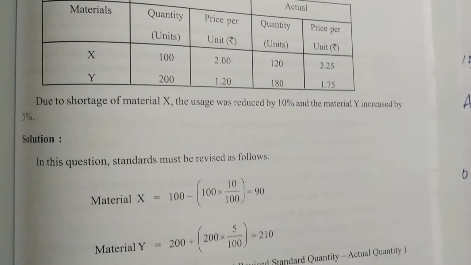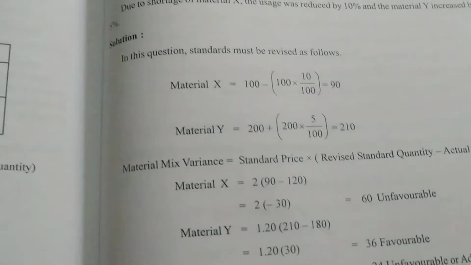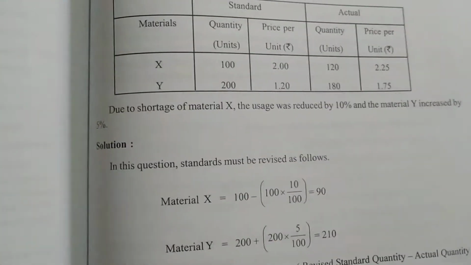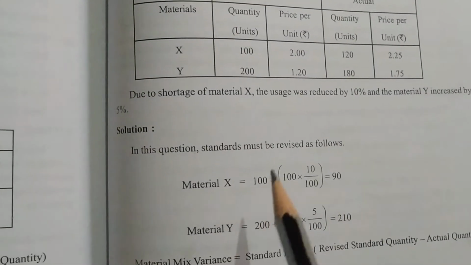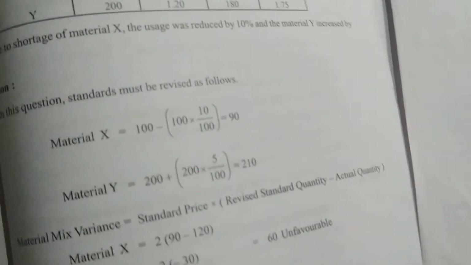Reduced by 10% and the usage increased by 5%. Okay, so let us continue. So we have to find out material X and Y mix variance. Okay, so let us start solving. I won't copy the question. Let me directly solve this.